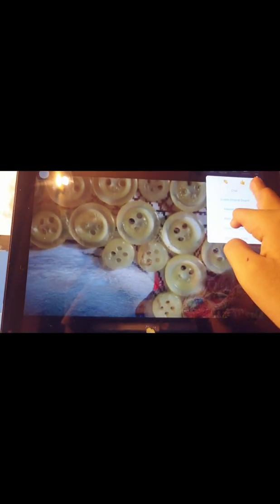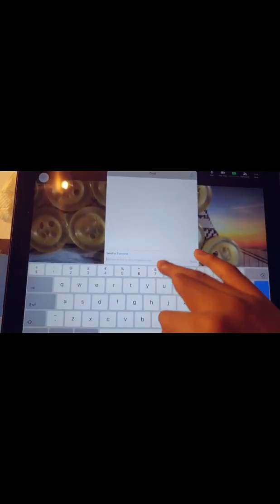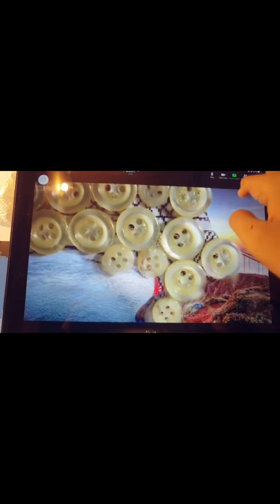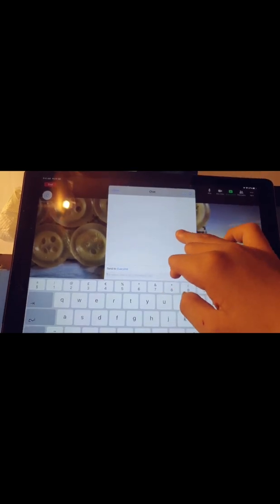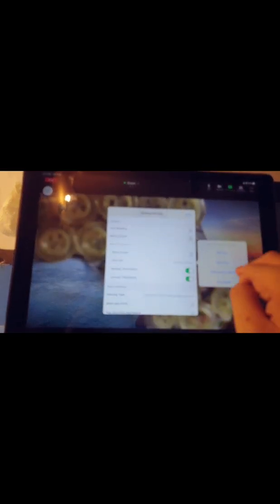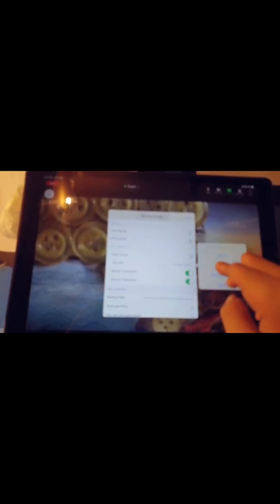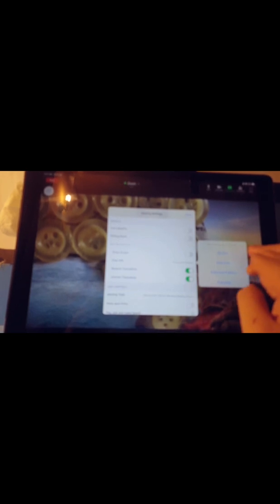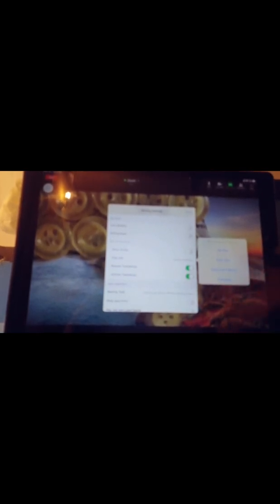So now there's an option of chat. Now I can also chat with everyone. Yes, this is the main option. You can chat with everyone if the host allows. I have only everyone, and if you go to the meeting settings, you can also allow participants to chat with no one. Let me clear this.